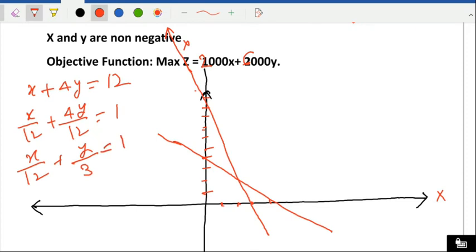That means this is cutting an intercept of 12 on the x-axis. So 12 will go somewhere: 4, 5, 6, 7, 8, 9, 10, 11, 12. And the intercept on the y-axis is 3. So this line will go like this. This is the line.